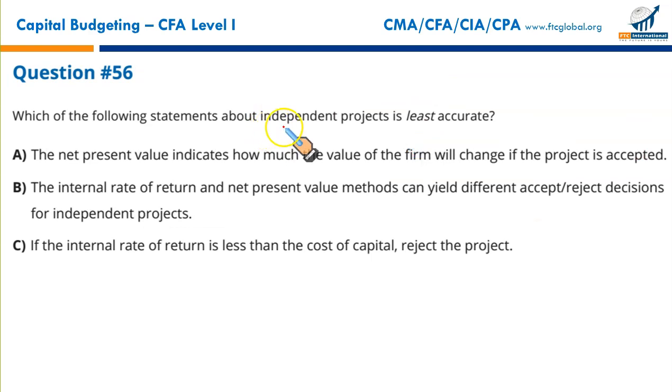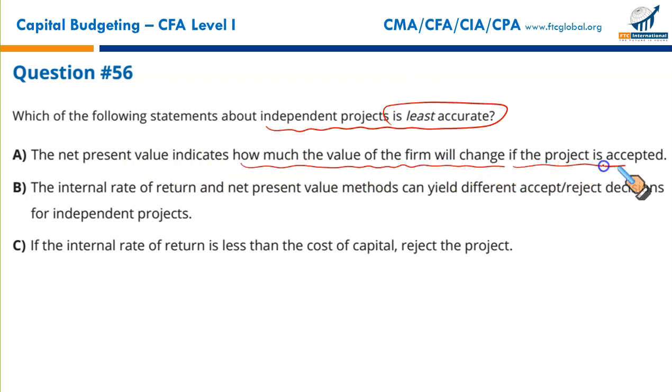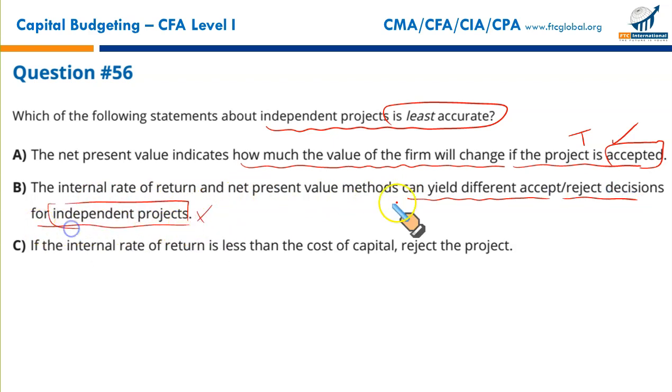Which of the following statements about independent projects is least accurate? The net present value indicates how much the value of the firm will change if the project is accepted. True. It's a true statement. The internal rate of return and net present value methods can yield different accept-reject decisions for independent projects. Wrong. For independent projects, they give the same accept-reject decision. It's only the mutually exclusive projects where they are on opposite sides.